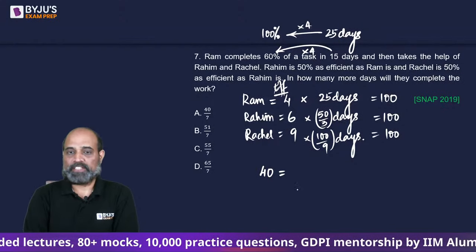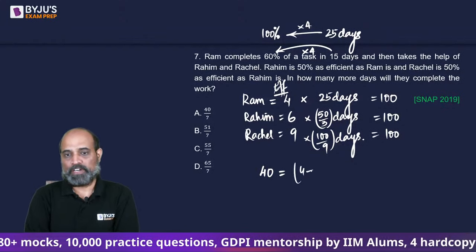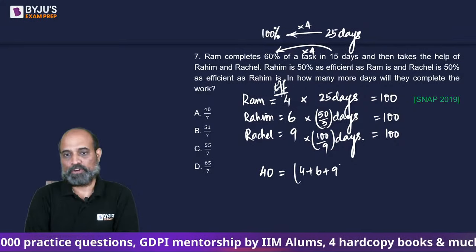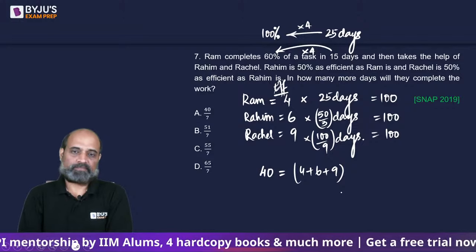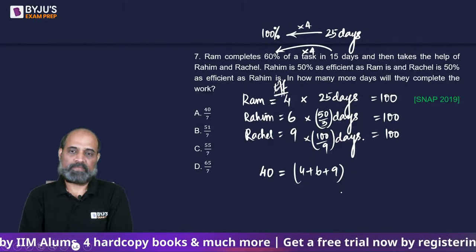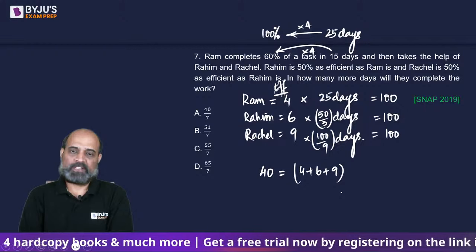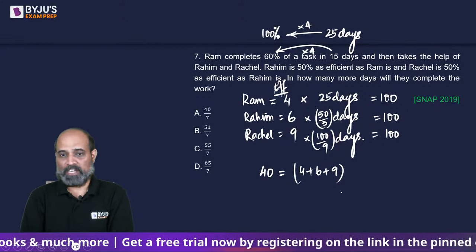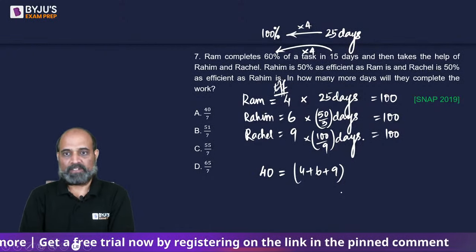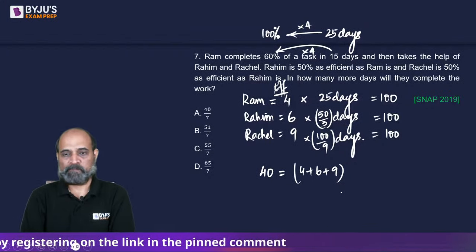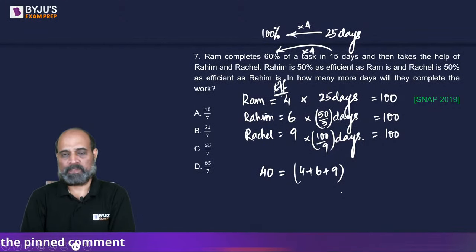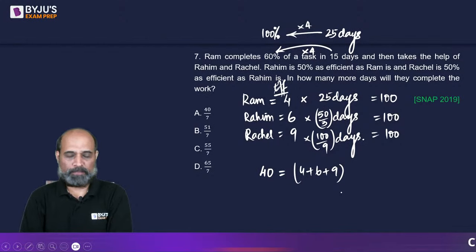And these 40 units, these 3 are going to work at the rate of 4 plus 6 plus 9. They do the same work in 50 by 3, and the same work in 100 by 9. If I take the LCM of all 3, I'll get 100 and these will be their efficiencies.